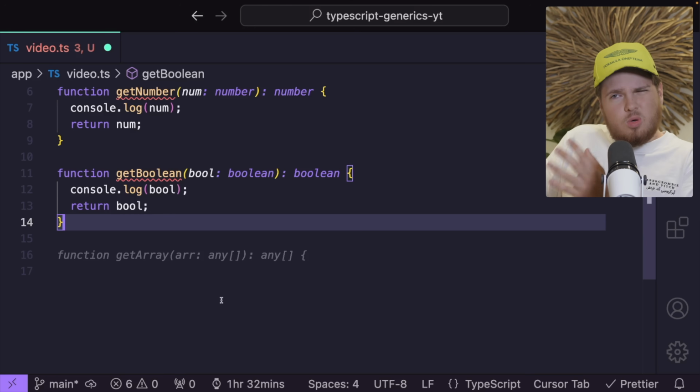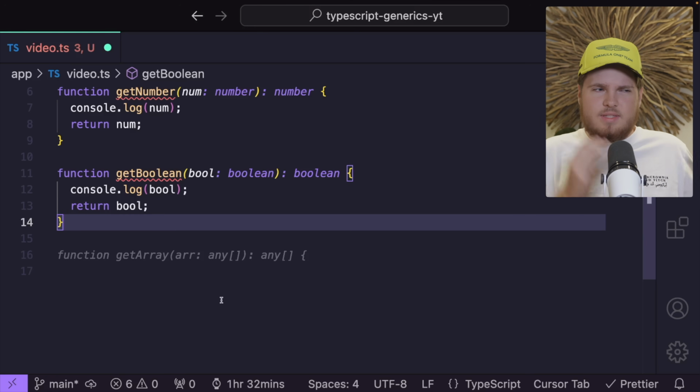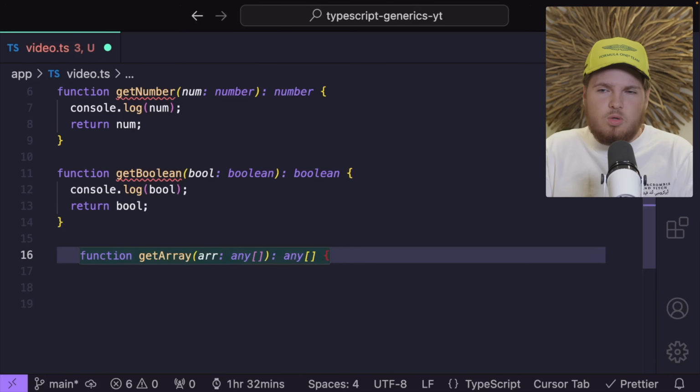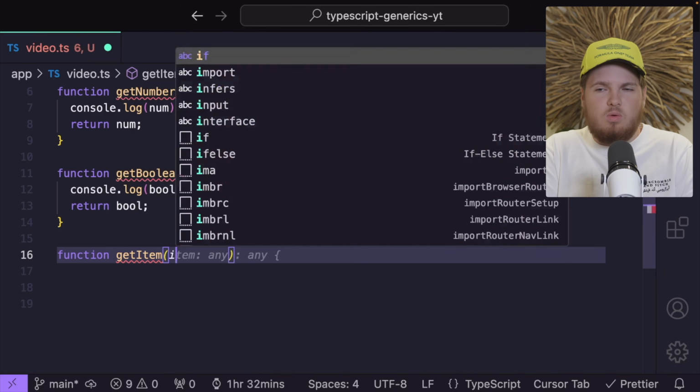But let's again go to the start. We had this DRY principle. Don't repeat yourself. So how about we don't repeat ourselves? How can we do that? Well, let's create one function. Let's call it getItem. Then let's invoke it and we will get an item.